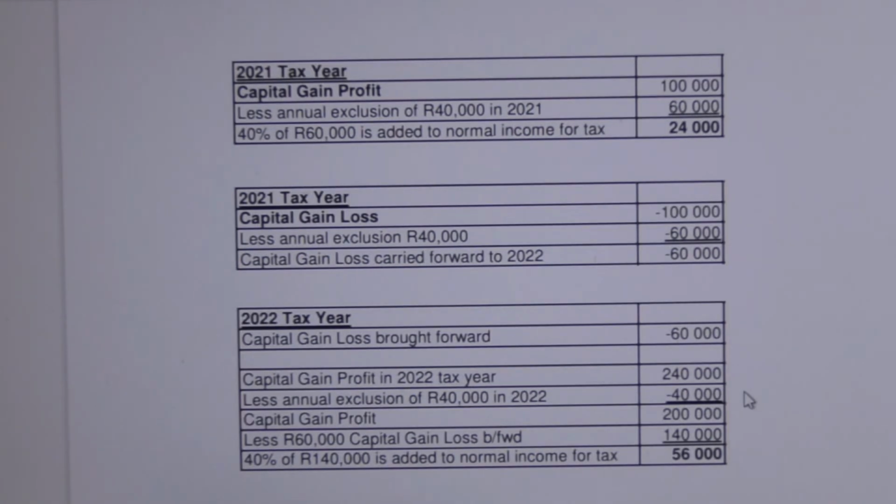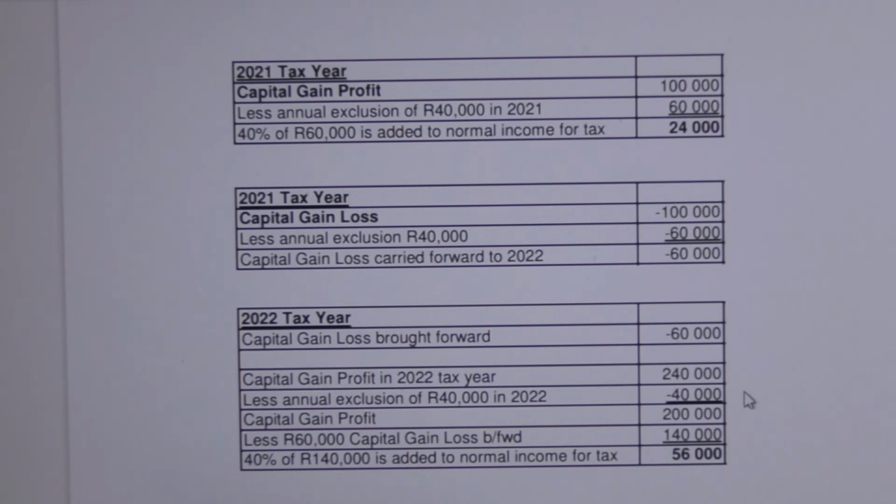Looking at the third set of figures in the 2022 tax year, we see 60,000 Rand capital loss brought forward, and we can see that our taxpayer made a capital gain or profit of 240,000 in this third example in the 2022 tax year. How and where can we apply the brought forward capital loss? Well, we first apply the 2022 annual exclusion of 40,000 Rand to our 240,000 Rand gain made in this 2022 tax year before we can apply the brought forward loss.